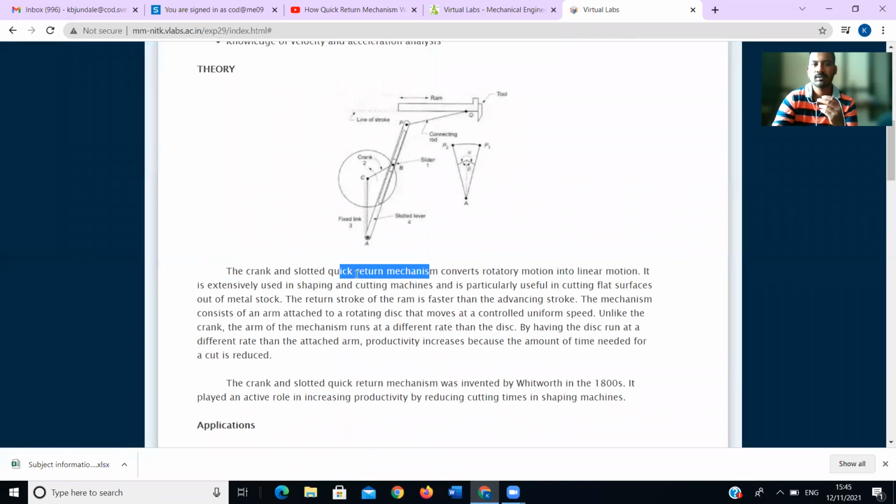And why have they taken the backward portion, or the non-cutting stroke, to be quick? Because to reduce the production cost. Then how can you reduce the production cost by quick return? Okay, if we reduce the time of cutting, how can we reduce the time of cutting?